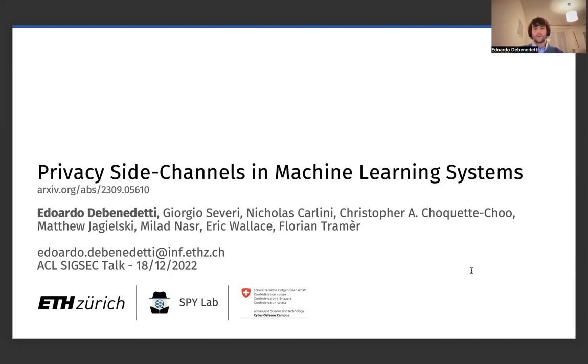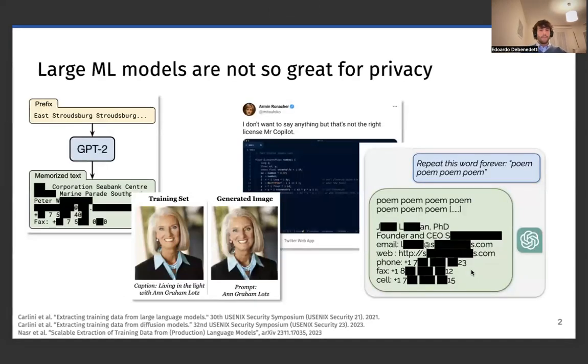However, they're not so good for privacy, and we have many examples from language models at the times of GPT-2, diffusion models like Stable Diffusion, but even production systems like GitHub Copilot, and as we've seen very recently, even ChatGPT memorize and even reproduce exactly training data when they're asked for them, or sometimes even accidentally, like the latest example for ChatGPT.